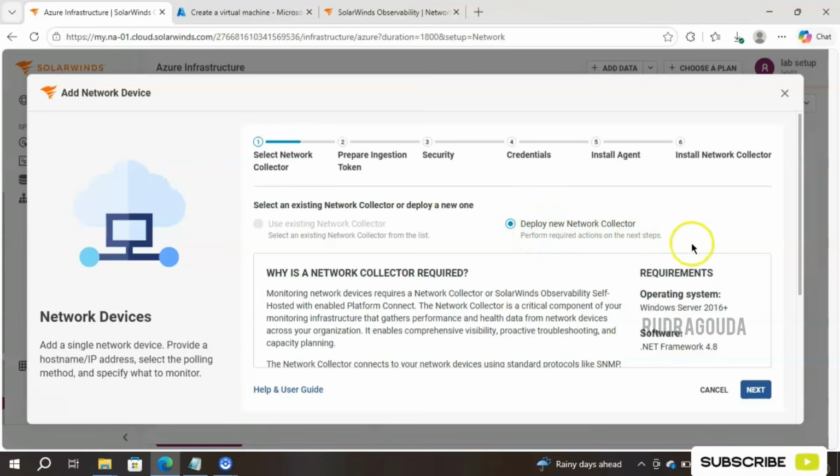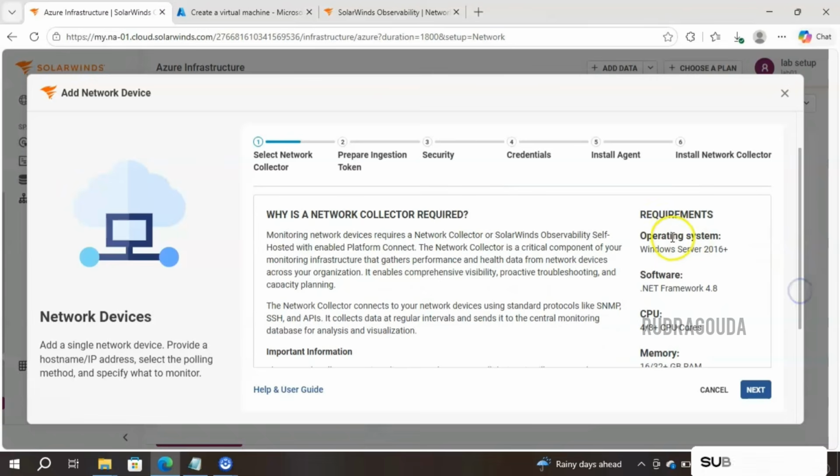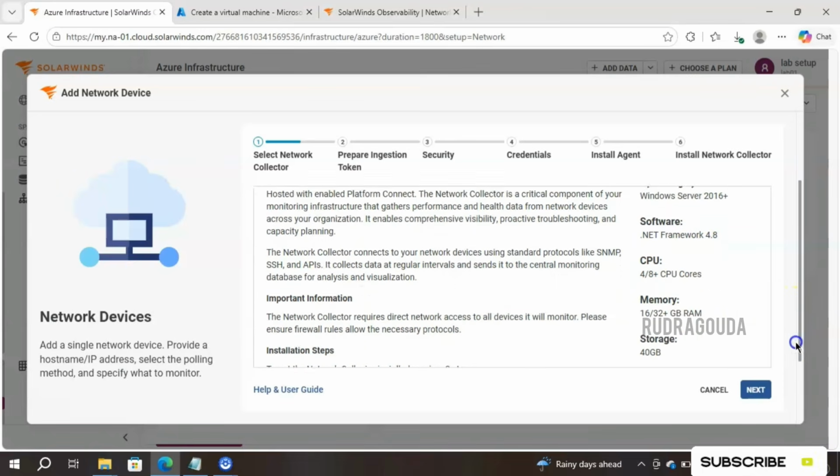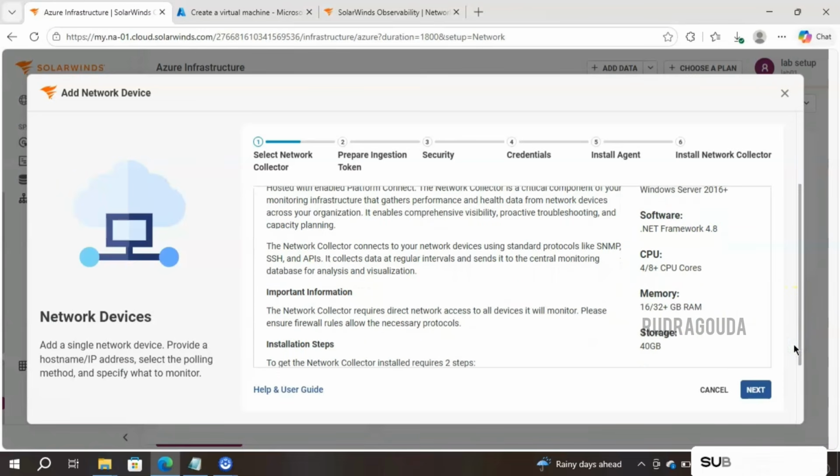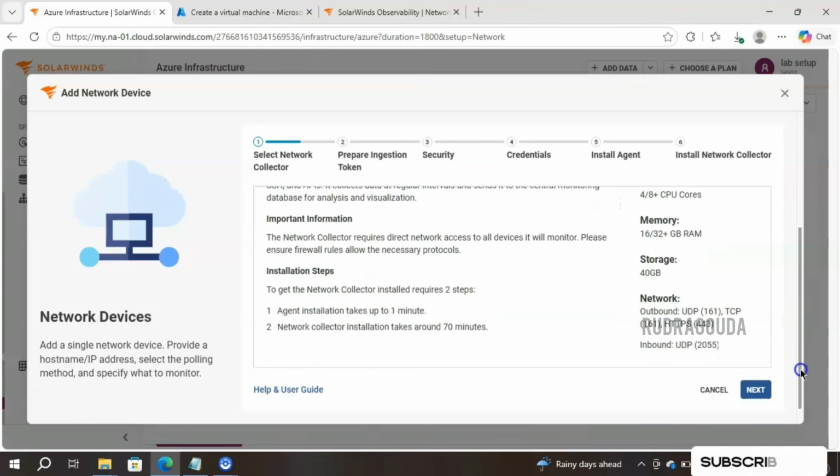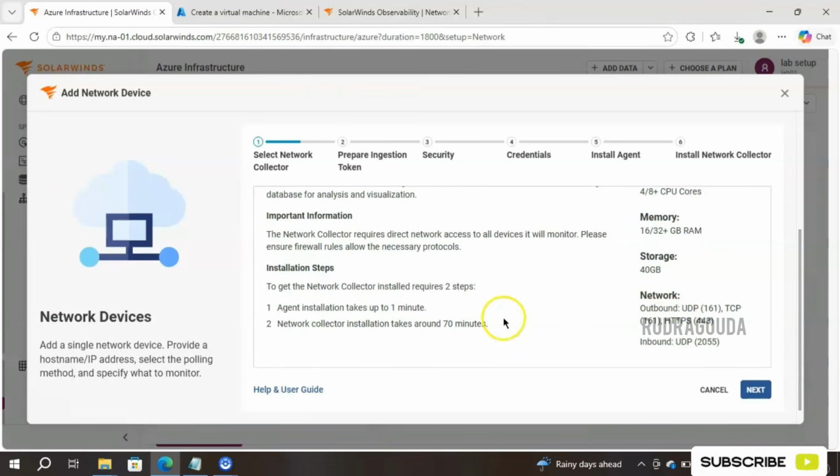So, deploy new collector. What are the prerequisites to deploy the new collector? It should be Windows Server 2016 plus, with .NET Framework 4.8 software, 4 to 8 CPU cores, memory of 16 GB and above, and storage of 40 GB. All these things should be there, then only the network collector will work accordingly, and they are clearly mentioned. Agent installation will take up to 1 minute and network collector installation will take around 70 minutes. Okay, that is totally fine for me.